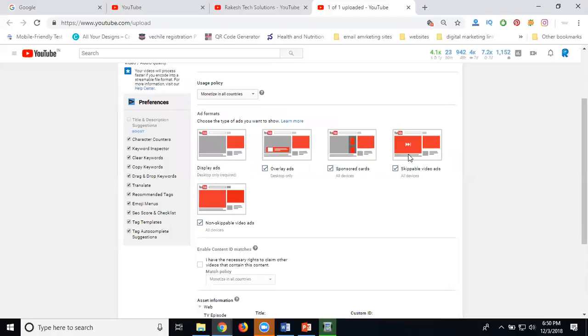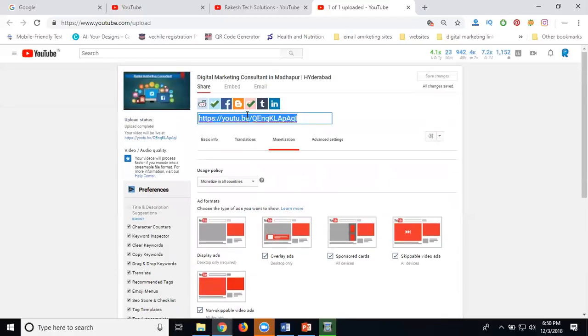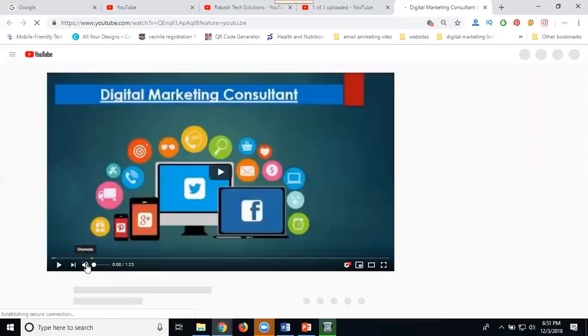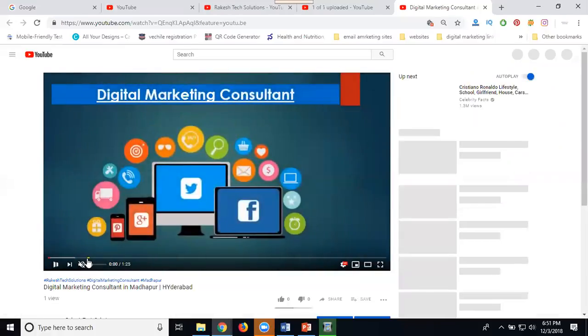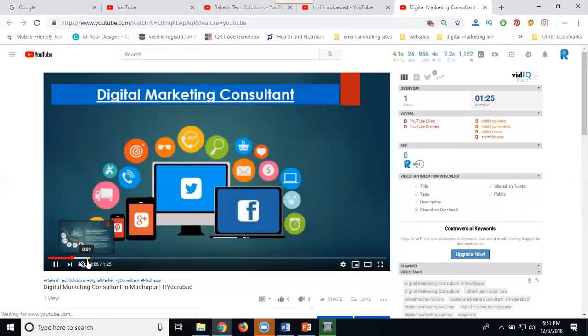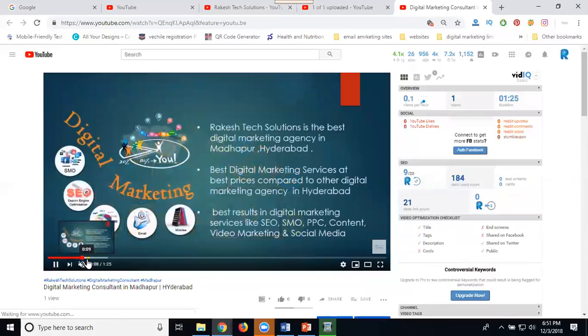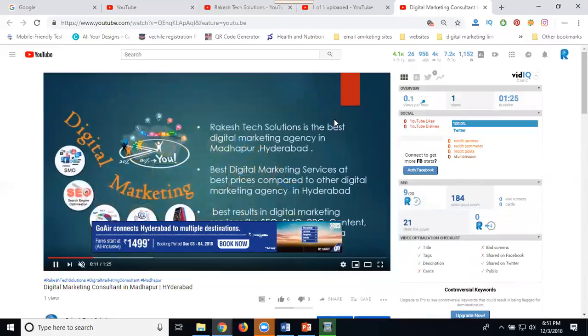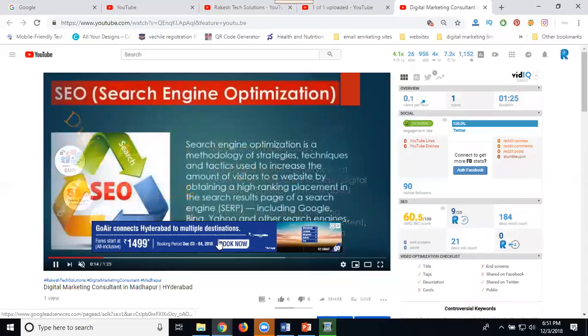Next one, skippable and non-skippable video ads. First of all, look here. I can open this video in a new tab. First, you can see the video format. How many ads are there? This will be one yellow ad. Yellow is nothing but your ad. If any sponsor becomes visible in this part, this is called an overlay ad.